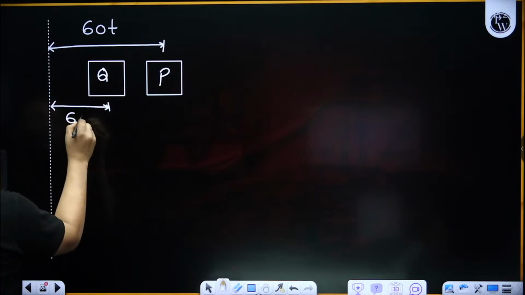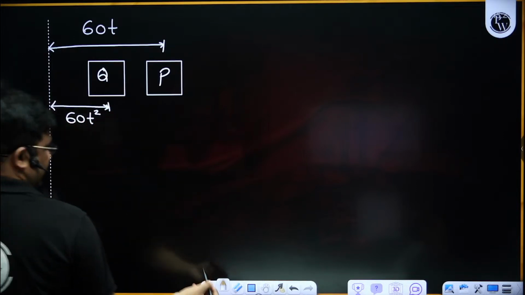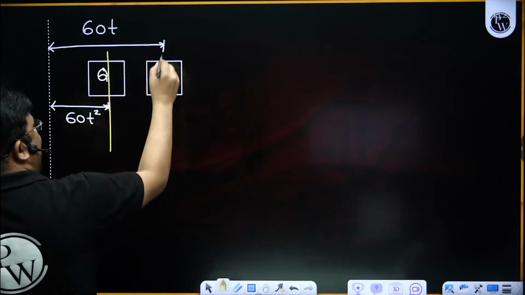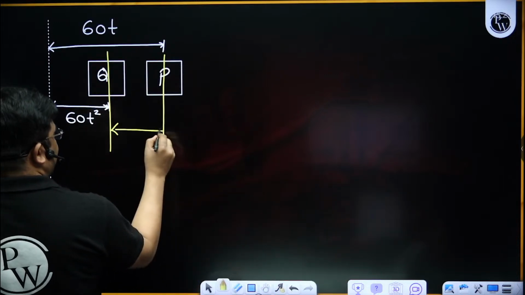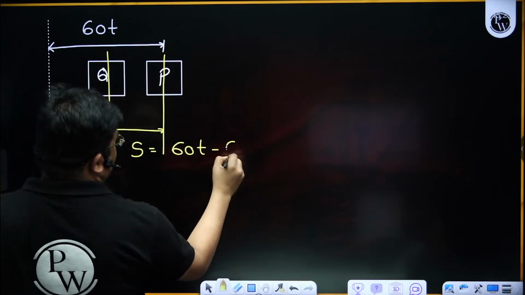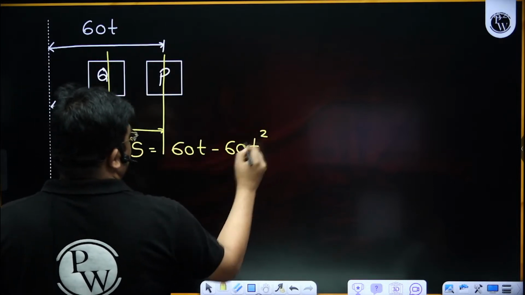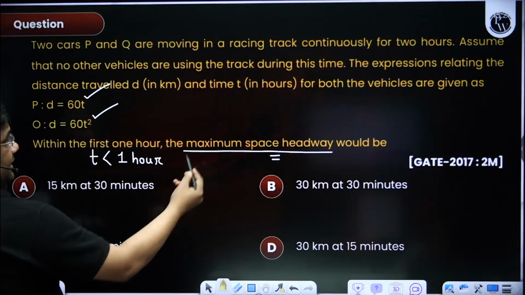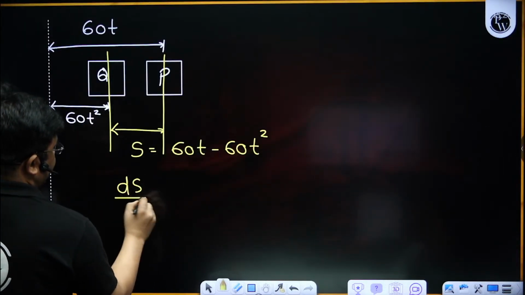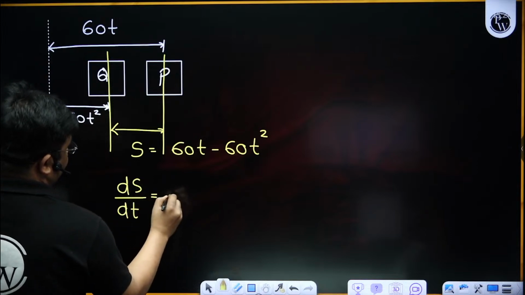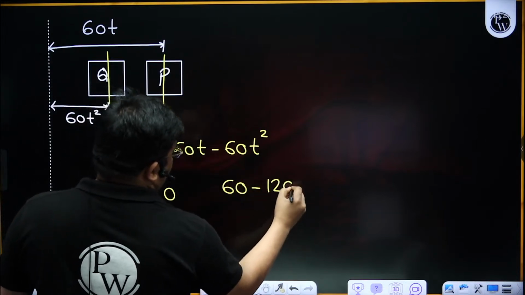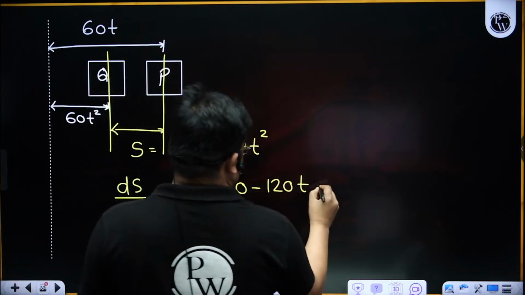Now what is space headway? Space headway is the gap between them. So the space headway expression will be 60T minus 60T square. Then they are asking for the maximum space headway. If I want to find the maximum, what do I have to do? ds by dt is equal to 0. So I differentiate it and get 60 minus 120t is equal to 0.